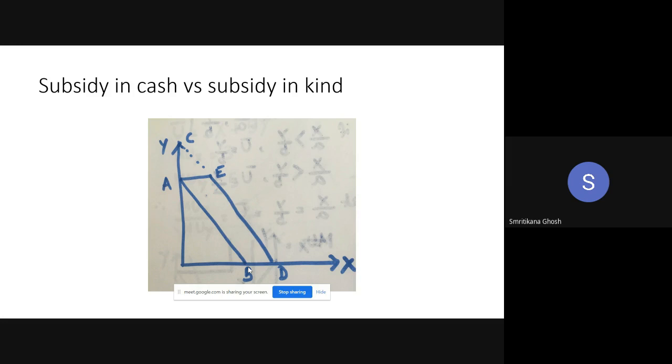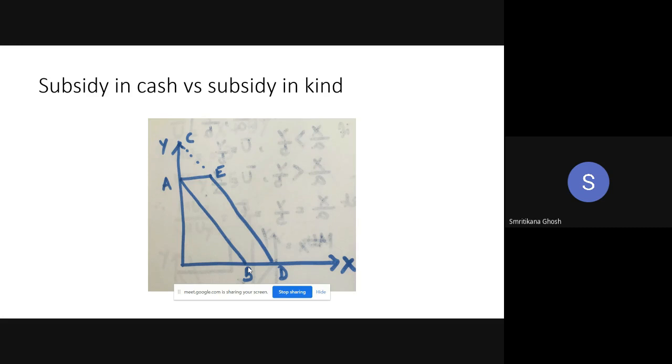Agreed? Yes, ma'am. So it is just like an increase in your income. So if your income is increased, the budget line will shift parallelly upward. So now the new budget line is CD.